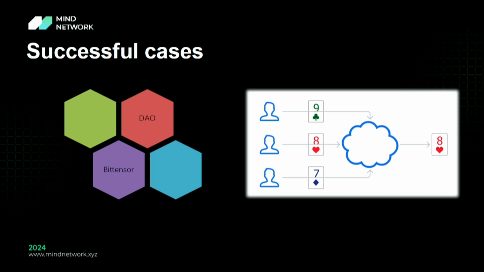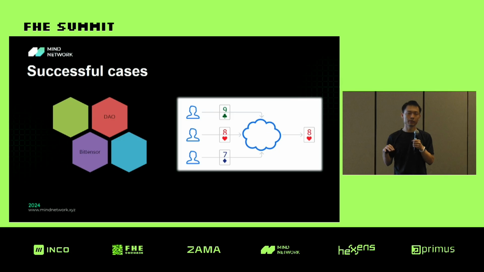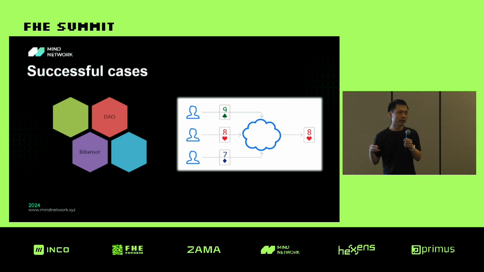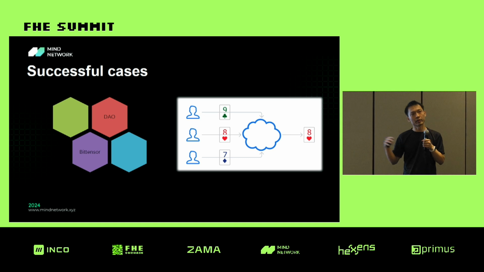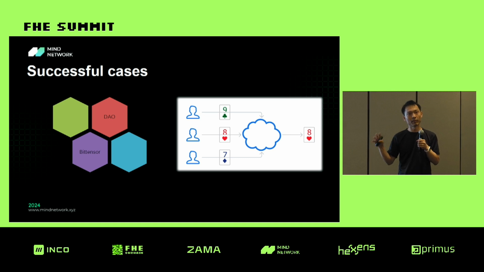And until now, we have accountability and transparency. In the Web3 world, we already have many successful cases who did this quite well. The DAO, I already mentioned before, and BitTensor, a very successful AI project which also relies on the voting mechanism for the miners to generate the parameters for the AI network, and the validators validate the result.